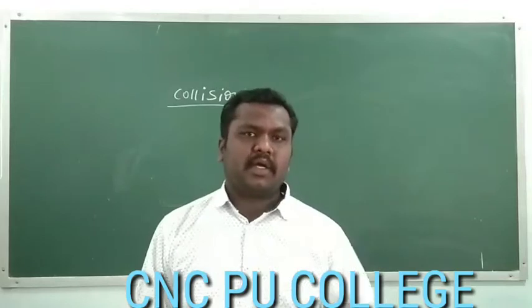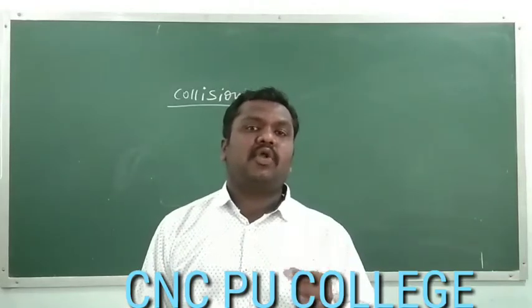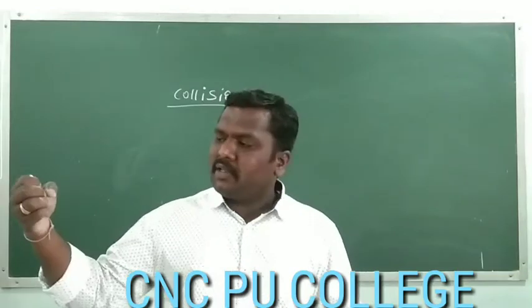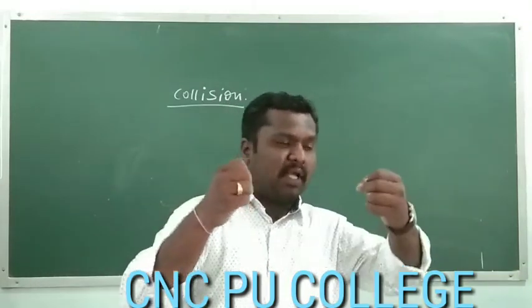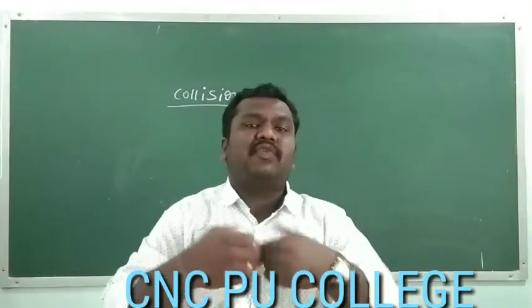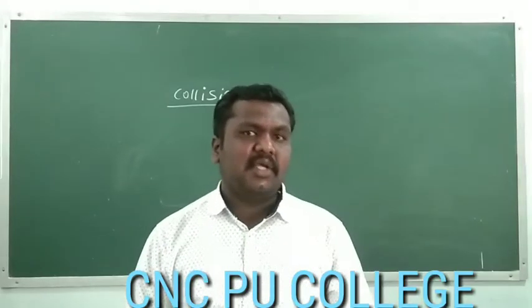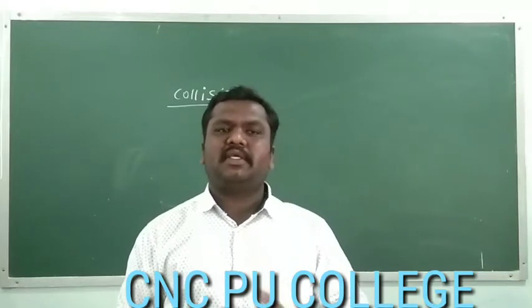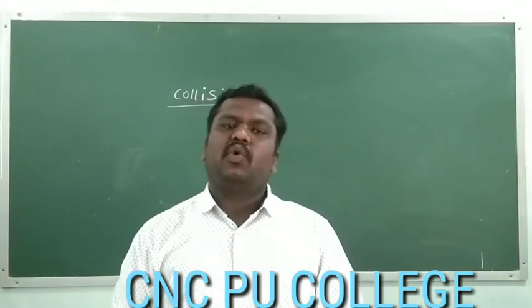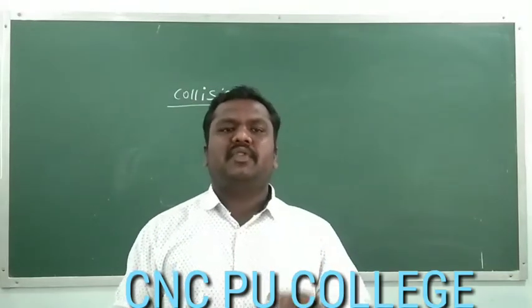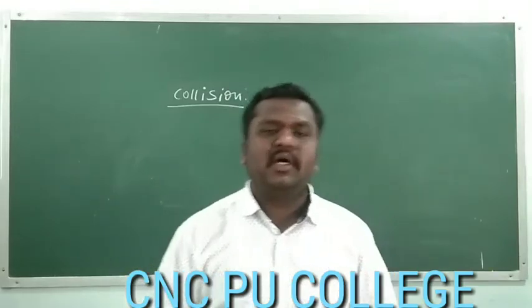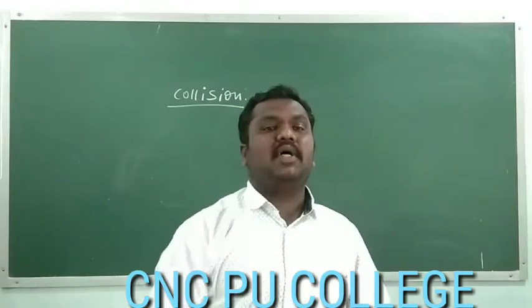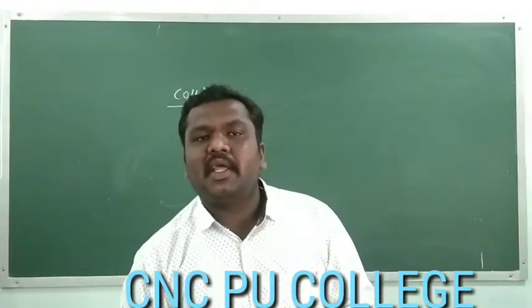Collision occurs if two bodies physically strike each other. That means if the path of one particle is affected by the other, then they interact physically. Because of this interaction, they exert force on each other, and we consider this a collision. Collision is said to take place if two bodies physically strike each other, or if the path of one object is affected by the other.